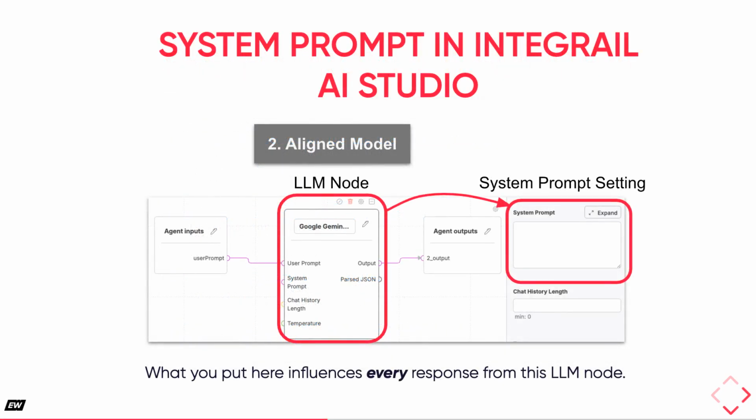This diagram shows where the system prompt is implemented in Integrail AI Studio. The LLM node, representing the aligned model, has a specific input field for the system prompt. The system prompt setting panel on the right is where the AI creator enters the text of their comprehensive system prompt, incorporating elements like persona, rules, and output style. It's critical to remember that the content of this system prompt influences every single response generated by this LLM node, making it the primary mechanism for ensuring consistent AI behavior.